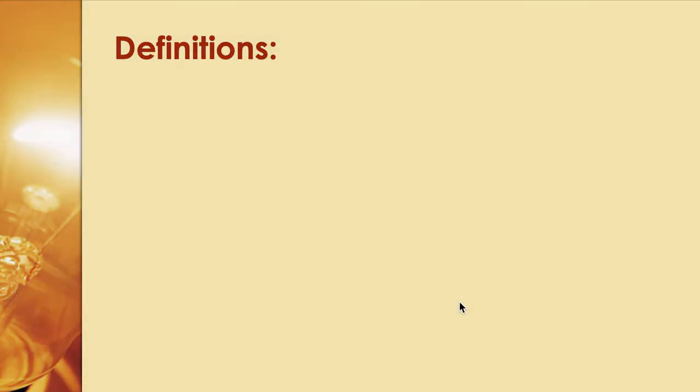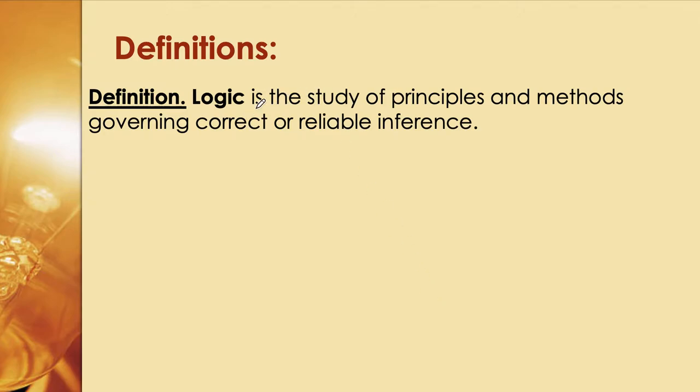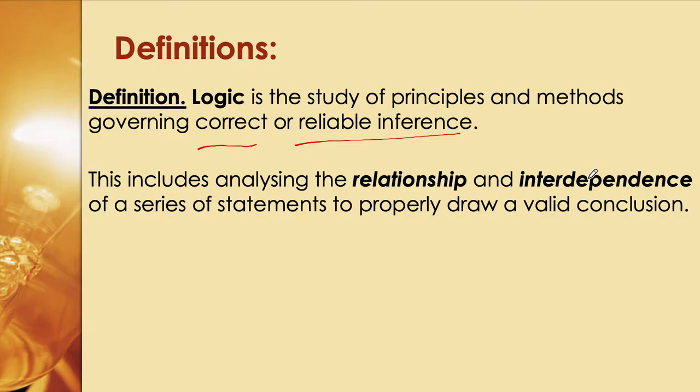Now let's have some definitions. Definition one is logic. Logic is a branch of math, a very important foundation of mathematics. It is the study of the principles and methods governing correct or reliable inferences, so we are making conclusions and making sure that our inferences are correct. This includes analyzing relationships and interdependence of a series of statements to properly draw a valid conclusion. That is the study of logic, and again, this is a foundation of mathematics.